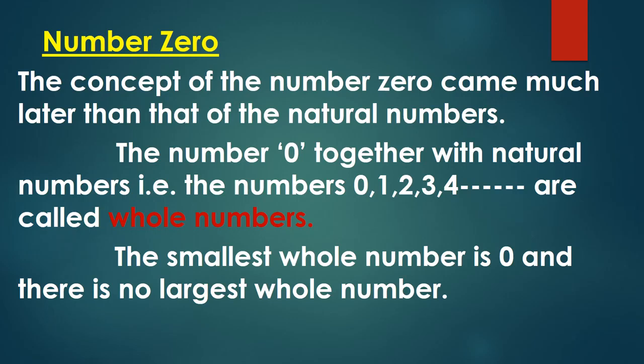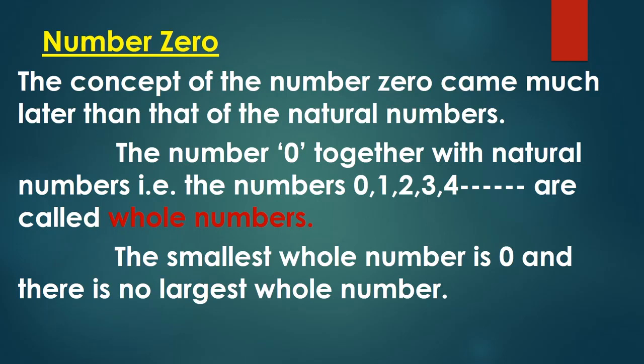Now see the concept of 0. The concept of the number 0 came much later than that of natural numbers. First of all, natural numbers were developed. After that, the number 0 came. The number 0 together with natural numbers, that means all the natural numbers plus 0, the numbers become 0, 1, 2, 3, 4 and so on, and they are called whole numbers.